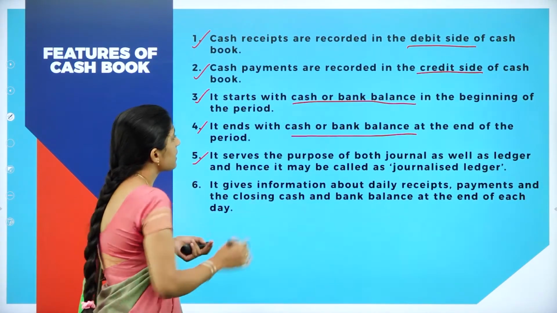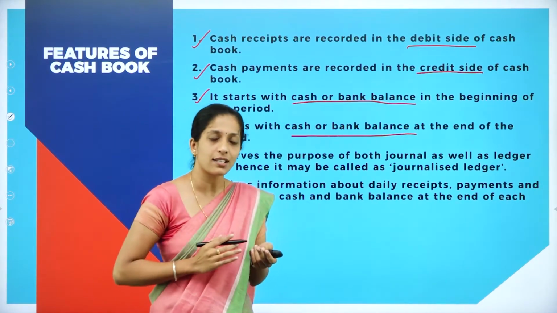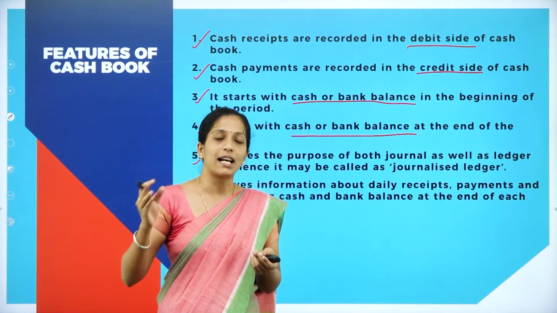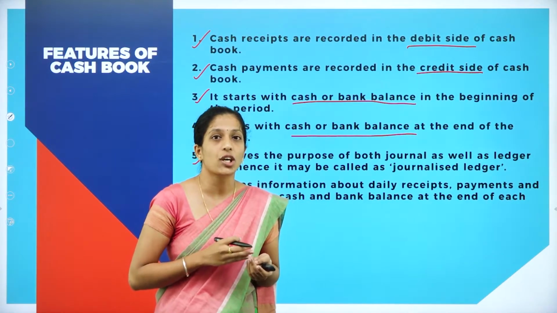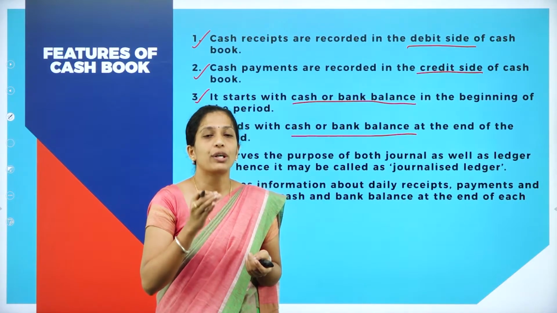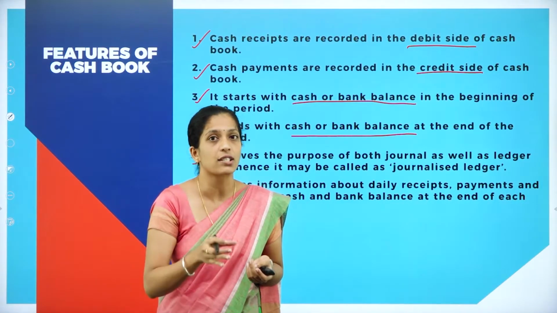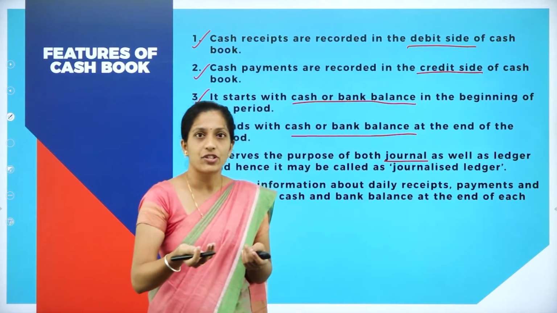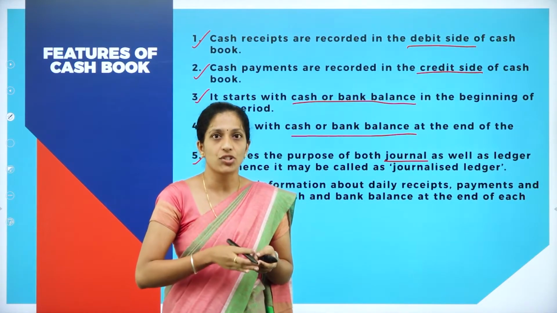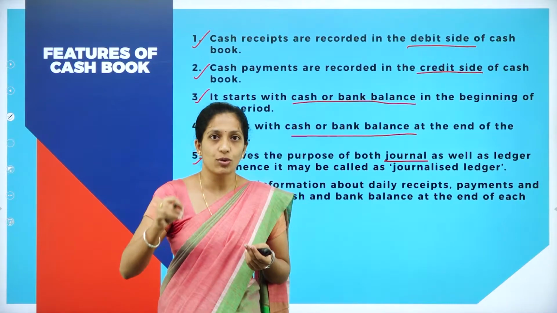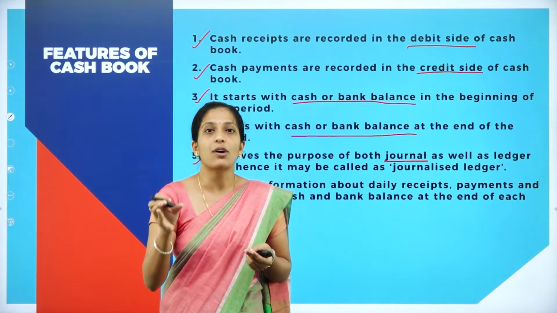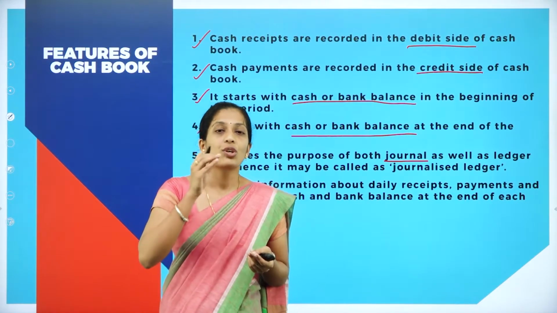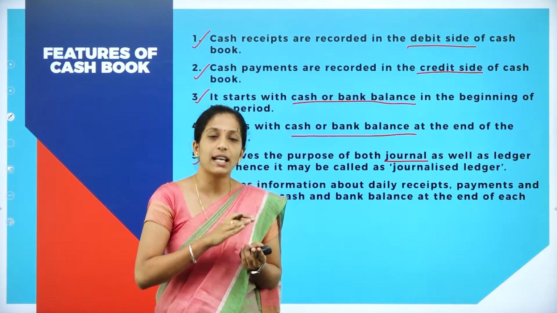And the next is, it serves the purpose of both journal as well as ledger. Now, why does it act as a journal as well as ledger? In our differences we had studied this. It acts as a journal because we are going to record all the cash transactions for the first time in cash book. Now, why does it act as a ledger? After recording the transaction in journal, it will be posted to individual accounts in ledger, and this cash account is part of a ledger. It is one of the accounts which belongs to ledger, right? So this cash book acts both as a journal as well as ledger.